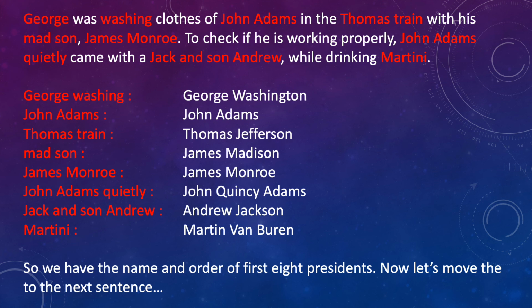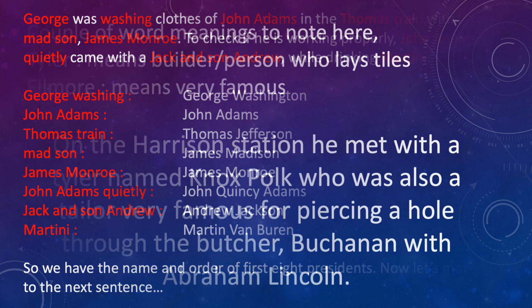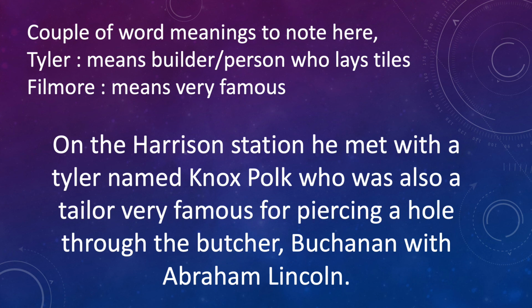So let's move to the next sentence. Before going into the sentence, I want to make sure of two word meanings. The first word is tiler. Tiler means builder or the person who lays tiles. And the word Fillmore means very famous. More means very and Phil is famous. So wherever we read the words very famous, we have to link them to the word Fillmore.